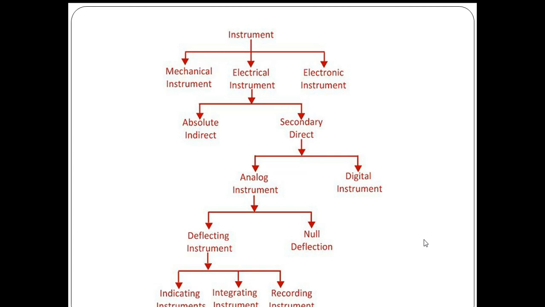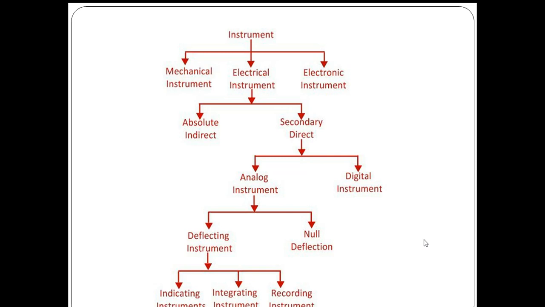The instruments which measure electrical quantities like current, resistance, voltage are electrical instruments. A voltmeter measures voltage, an ammeter measures current. Similarly, a wattmeter measures power. Such instruments which measure electrical quantities are called electrical instruments.